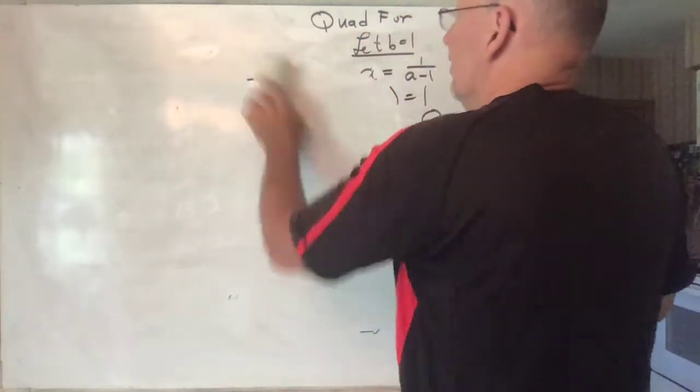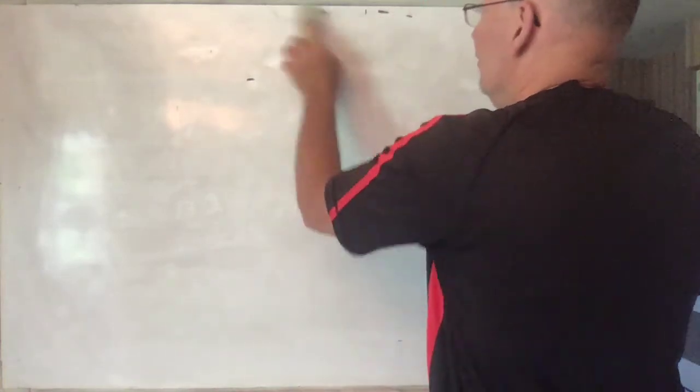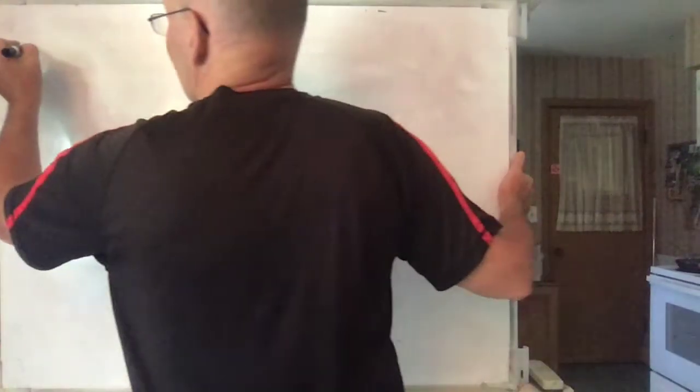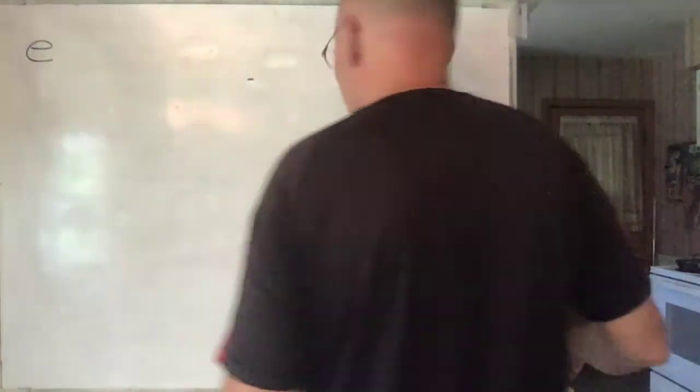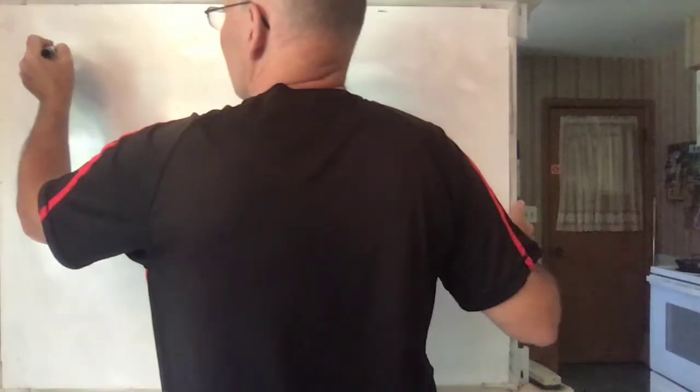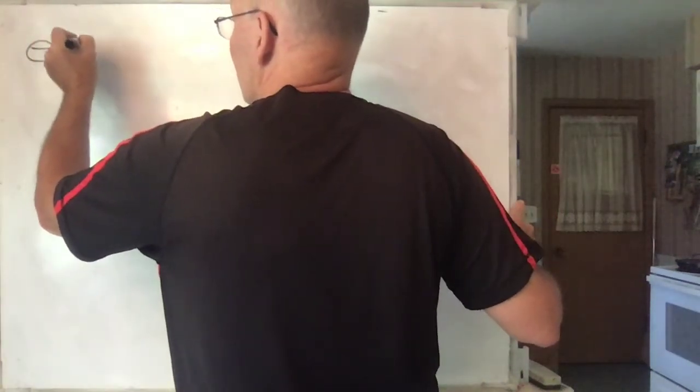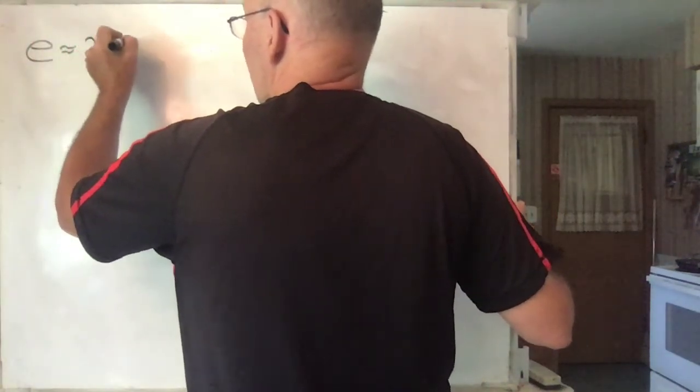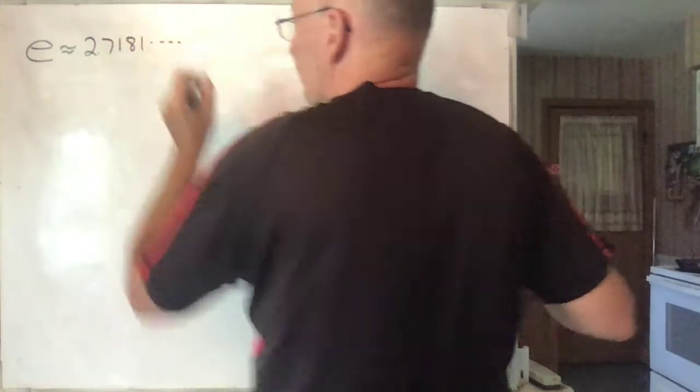The last number I'm going to mention to you is the number e. It's another irrational number. It's another mysterious one. The value of it is roughly 2.7181. It goes on from there.